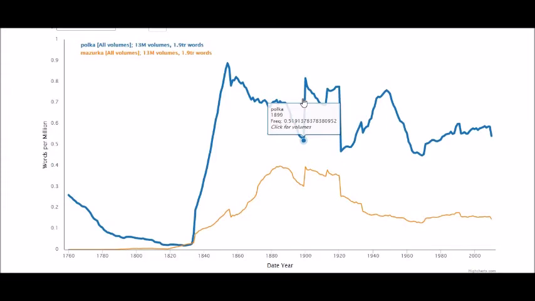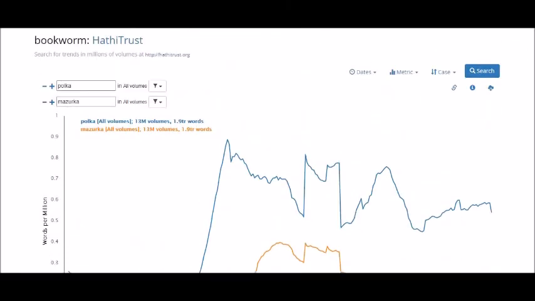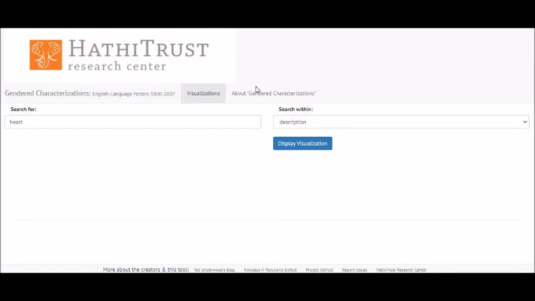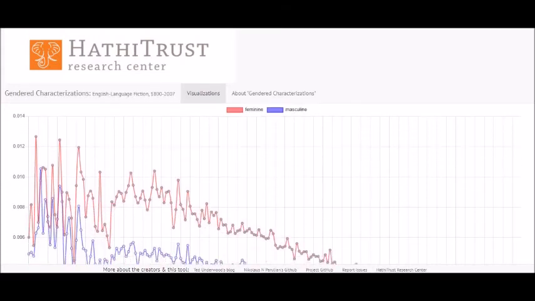Then I have explained to you the bookworm for the HathiTrust. This is another map. If you look at it, the two-line graph, words per million, how many words are there, and date and year. So you are able to retrieve the information in terms of your PDFs, and this is what I said. I'm just giving you a very simple example. The analysis can be much deeper, and that's why when you enter into textual analysis through neural networks, you will see that these things become much more rigorous and in depth. Deep learning tools are required for that. So we will see how to use them also.